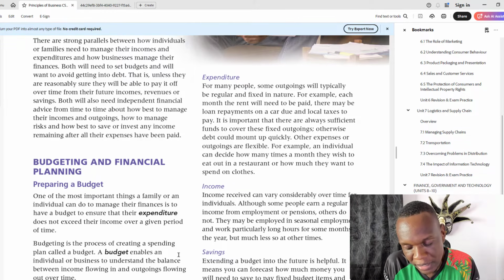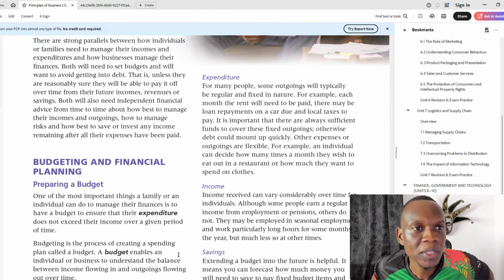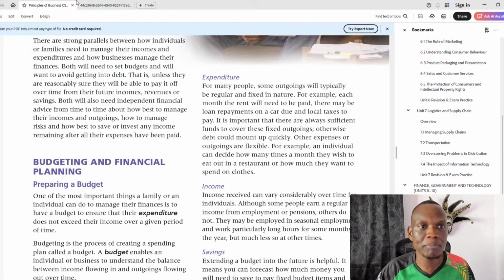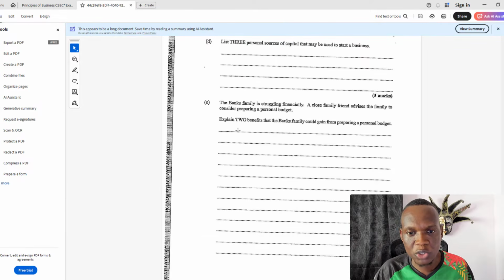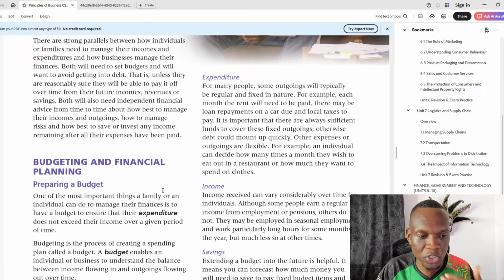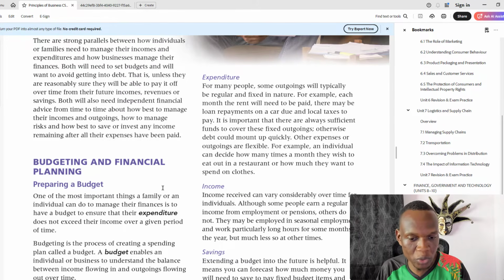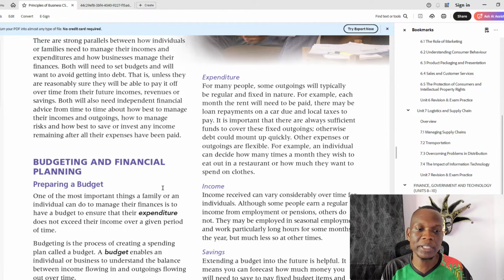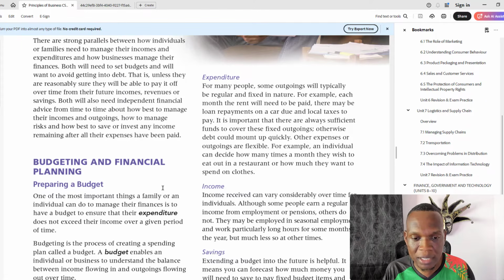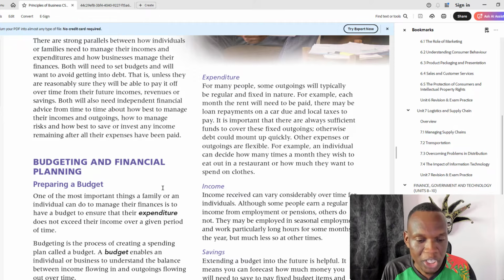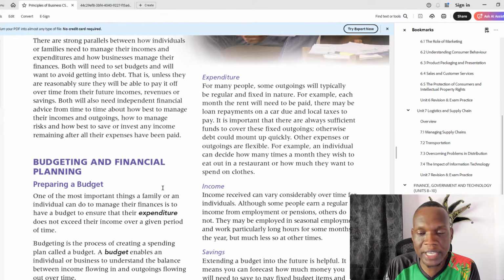You're systematically planning how you're going to spend your money, how you're going to earn it, how you're going to spend it, right? So the question is asking us to outline 2 benefits of preparing that budget, so you know where your money is coming from, where it's going. So one benefit is you're able to track your expenditure, your money, your spending, so you know where your money is going.